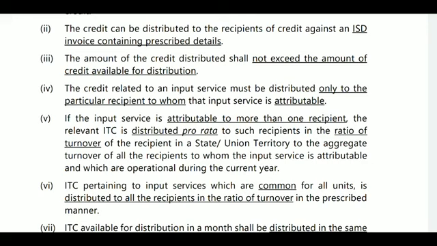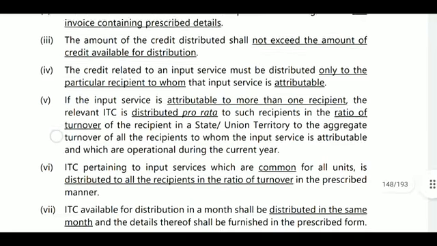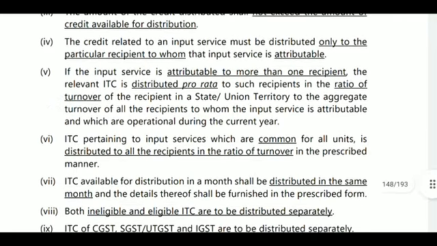Next, if the input service is attributable to more than one recipient, then that amount will be distributed pro rata to such recipients, in the ratio of the turnover of the recipient in the state or union territory to the aggregate turnover of all recipients to whom the amount will be distributed, during the financial year.